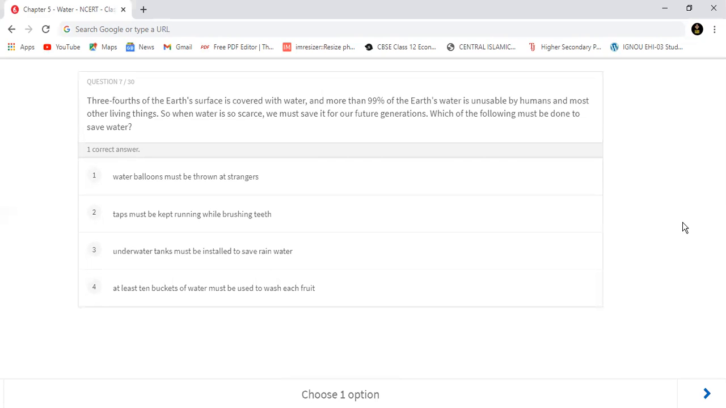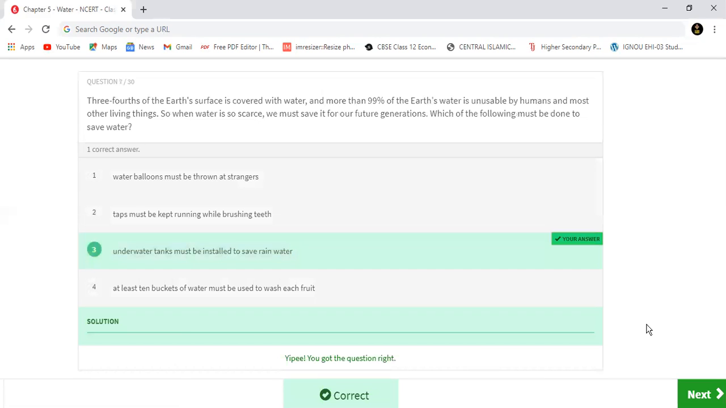And the fourth option is at least 10 buckets of water must be used to wash each fruit. Not at all correct. So आप लोग सबको समझ में आ ही गया होगा. Option number 3 will be the correct answer. Yeah, you got it right.